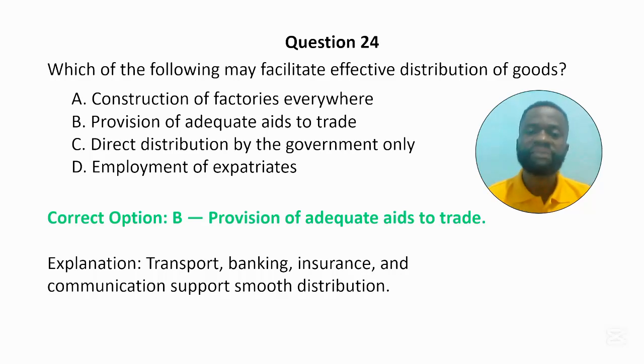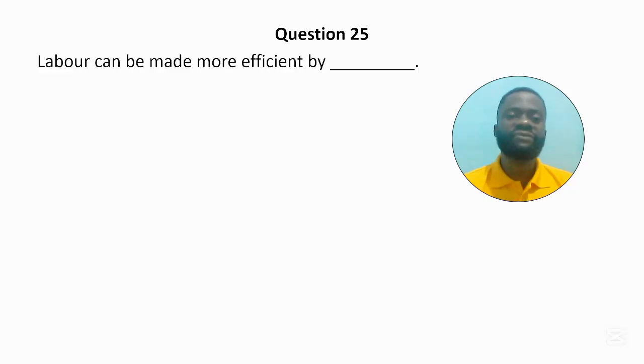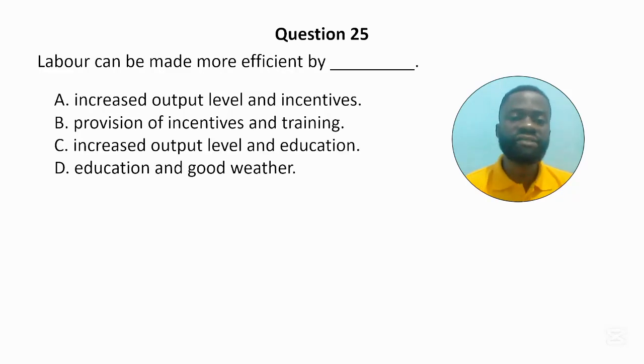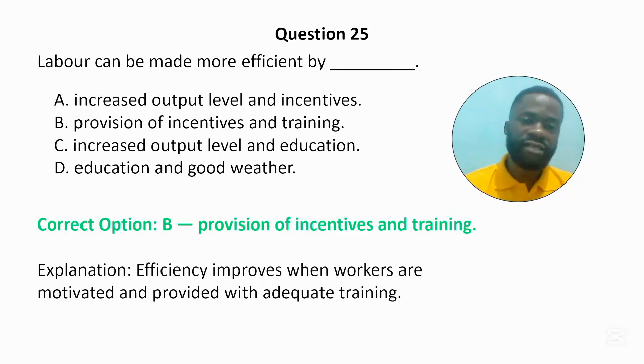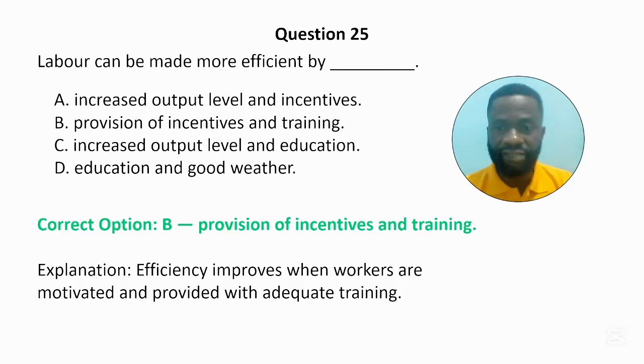And the last question for this video, question 25. Labor can be made more efficient by dash. A. Increased output level and incentives. B. Provision of incentives and training. C. Increased output level and education. D. Education and good weather. The correct answer is B, provision of incentives and training. Efficiency improves when workers are motivated and provided with adequate training.